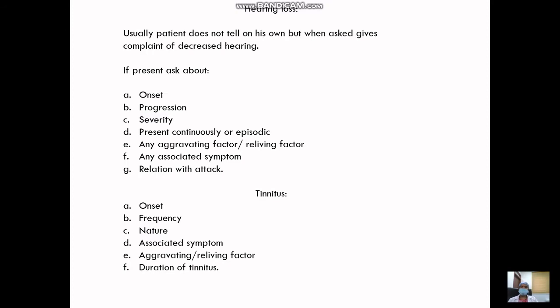Tinnitus. The patient also complains of tinnitus, where again we have to ask the patient how was the onset, was it sudden? Is it present all the time? What is the nature of the tinnitus, whether it is pulsatile, roaring, whistling, and the aggravating factors, and how long the tinnitus remains. In a patient of Meniere's, the tinnitus usually remains even during the period of remission, because something has irritated the nerves, and that nerve irritation presents as tinnitus, which is difficult to heal.